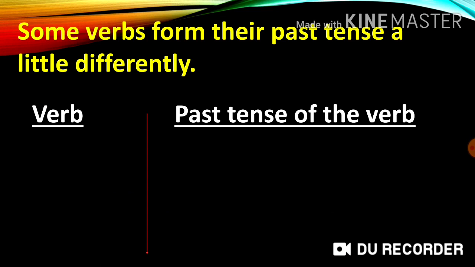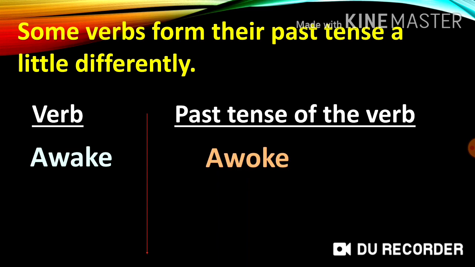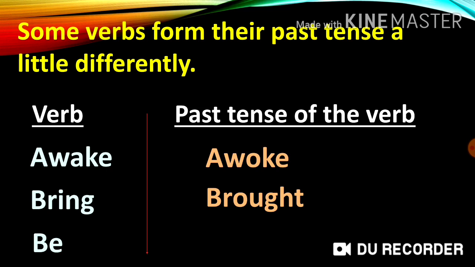Next, some verbs form their past tense a little differently. Children, let us look at some verbs and their past tense that form differently. Awake, awoke. Bring, brought. Be, was or were. Children, you will notice that the spelling of the past tense form is quite different from the present tense.